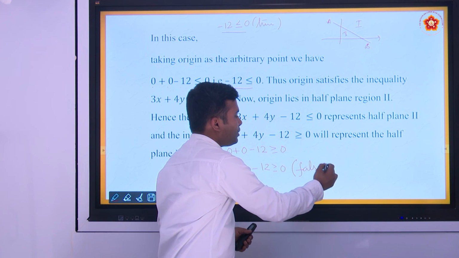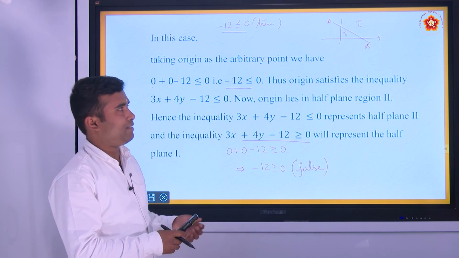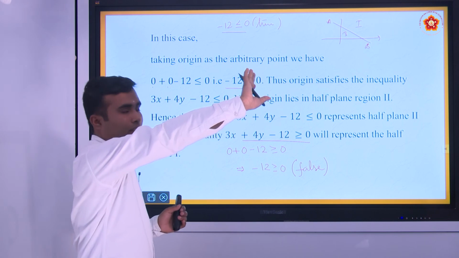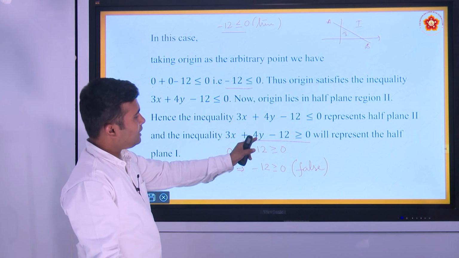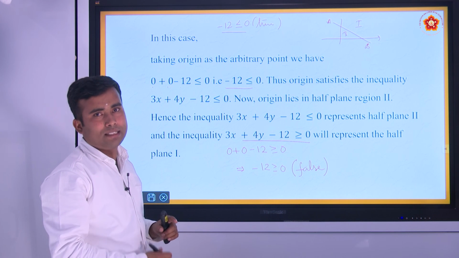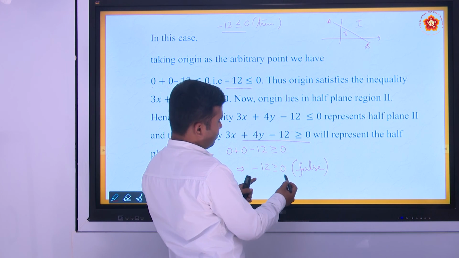Then the solution of this inequality lies away from the origin, or the solution of this inequality lies in the first half plane. Therefore, this is a false statement.